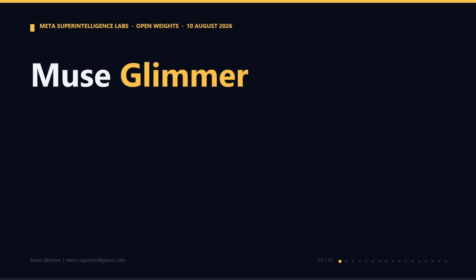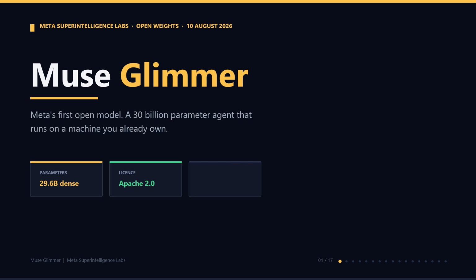Meta just released a model called Muse Glimmer, and this one is different from the usual launch. You can download it, you can keep it, and you can run it on a computer you already own. It has 29.6 billion parameters. It comes under the Apache 2.0 license, which means it is free to use and free to sell, and it fits on a single graphics card.